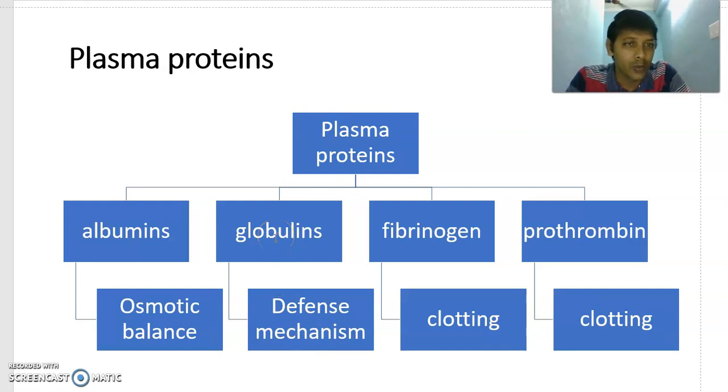There are three types of globulins, as I told you: alpha globulins, beta globulins, gamma globulins. Gamma globulins are called immunoglobulins, also called antibodies. Antibodies defend our body from germs. Fibrinogen helps in clotting of blood. Prothrombin also helps in clotting of blood. That's about plasma proteins.